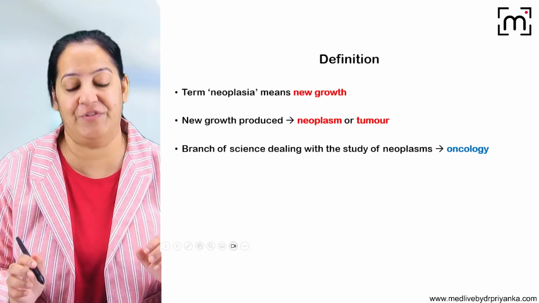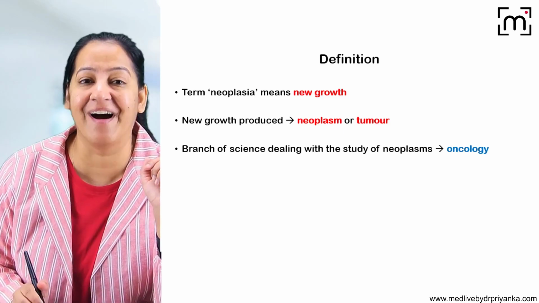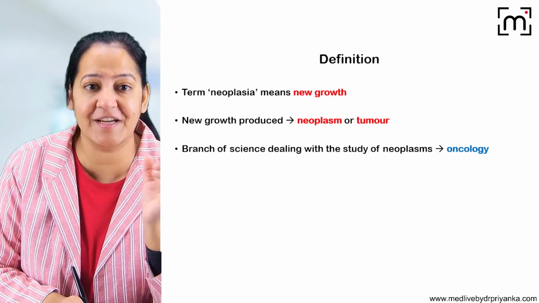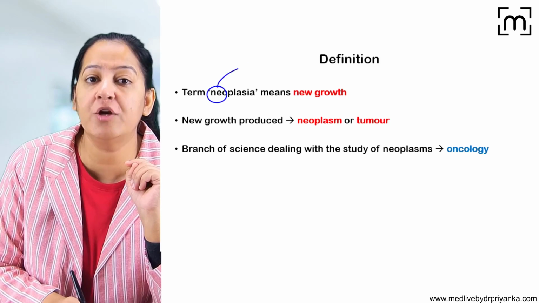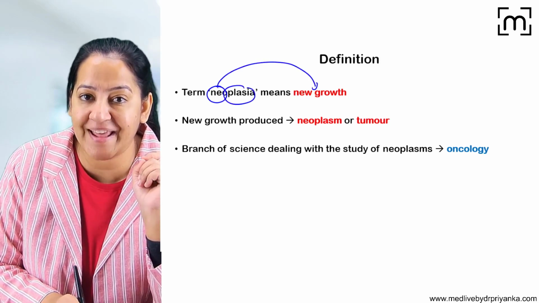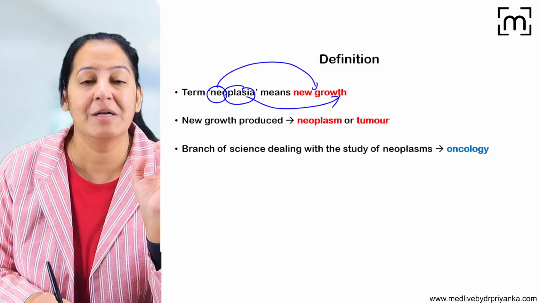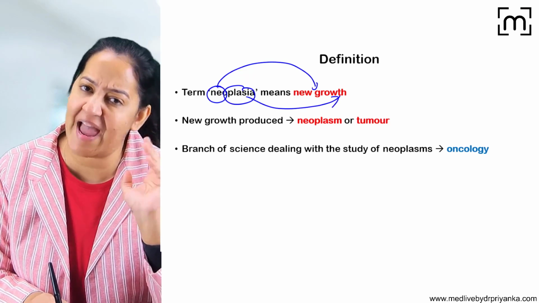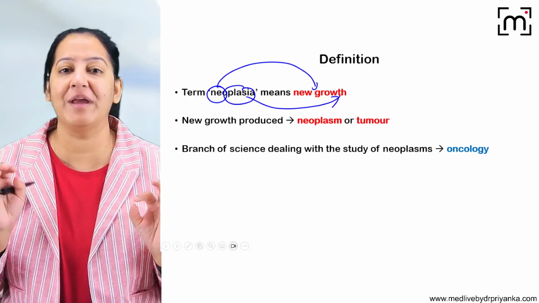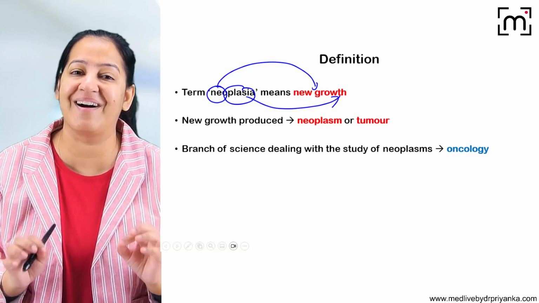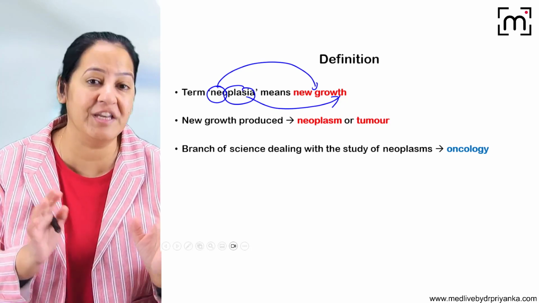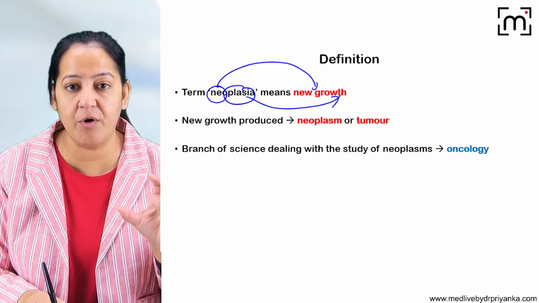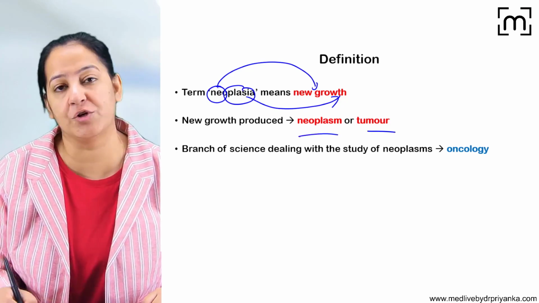Let me tell you the definition of neoplasia. To understand neoplasia, split the term. What do you mean by neo? Neo means new. And what do you mean by plasia? Plasia means growth. So neoplasia means new growth anywhere in the body. From head to toe in the human body, if any new growth is occurring, it is known as neoplasia. The new growth which is formed is known as neoplasm, or it is also known as tumor.